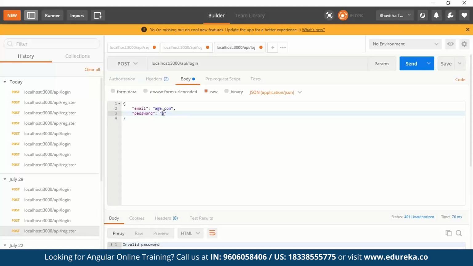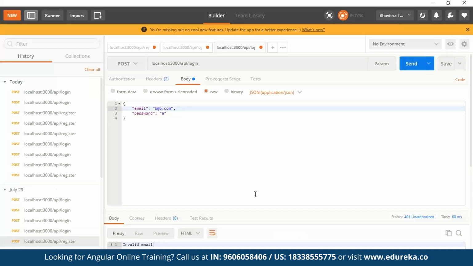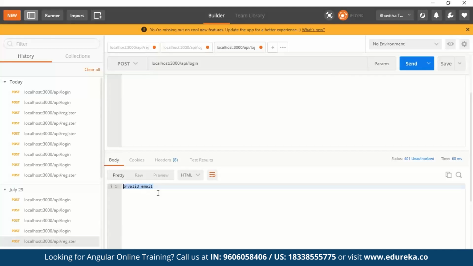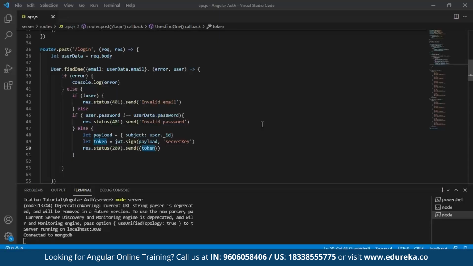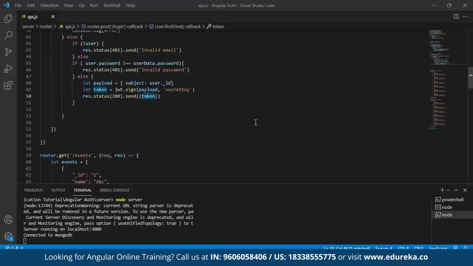Now, similarly, I'll give my password as A, but then my email ID as B and send this. You can see it says invalid email. This way, our authentication for both login and registration is working properly. Now let's proceed. The next step is to create our APIs.